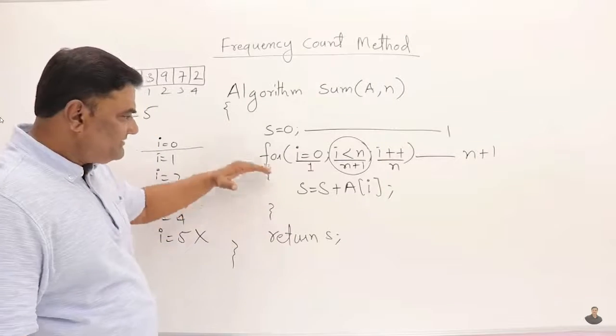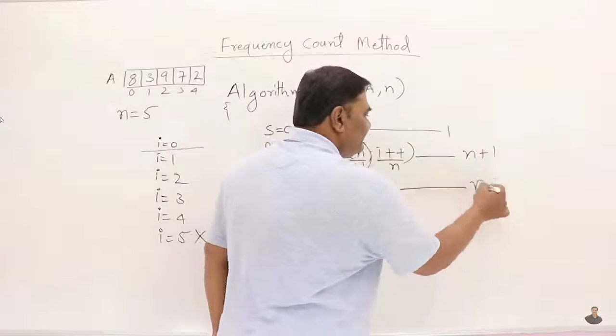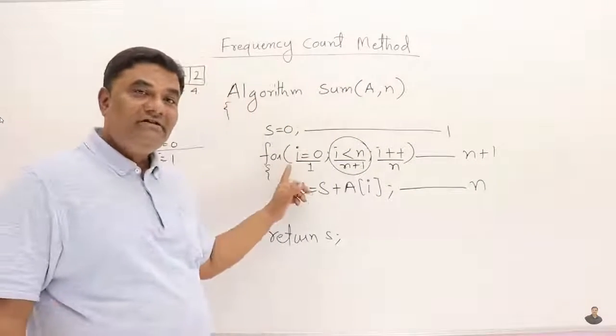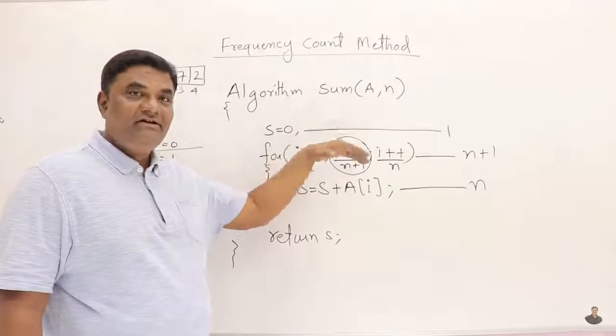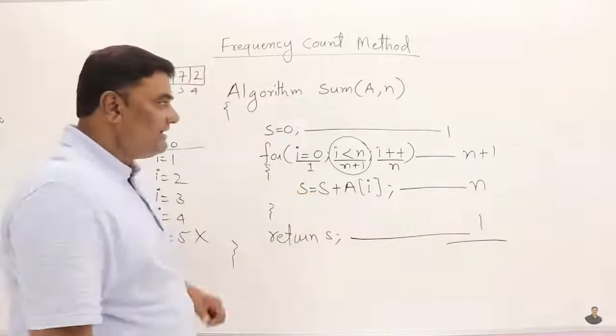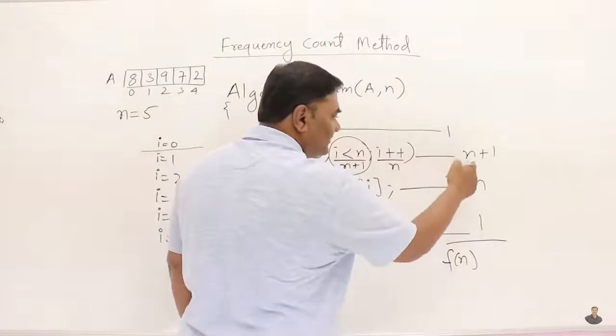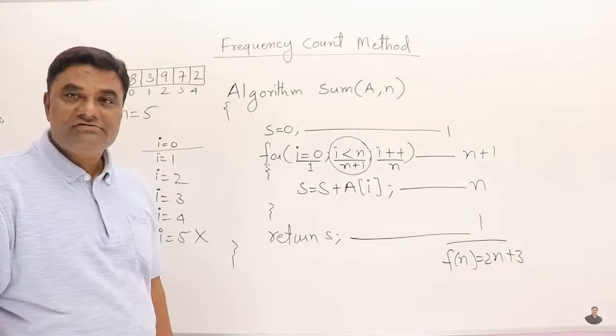Then, whatever statement is inside this loop, as the loop is repeating n times, this statement will also repeat n times. So now we can understand that whatever is written in a loop like this, the statement will execute n times, and the loop itself will execute n plus 1 times. Then the last statement will execute 1 time. Then what's the time function? f of n is 2n plus 3. That's it. That's the time function.